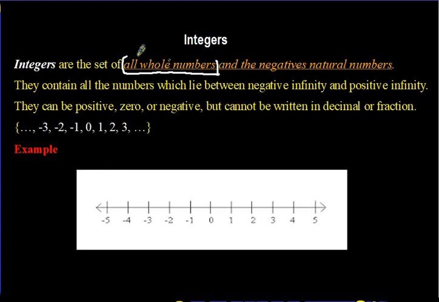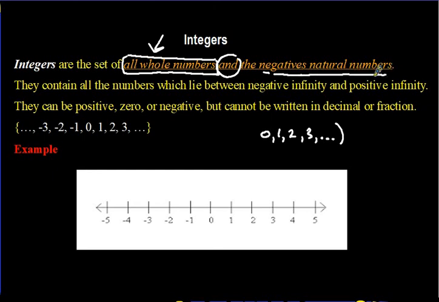Let's look at this part first. Whole numbers start at 0, 1, 2, 3, and we can stop at 3 with the ellipse. That's the whole numbers, so we get this part of the definition already. Whole numbers and the negative natural numbers. The negative natural numbers. Every number that you know that is natural, where does the natural number start?